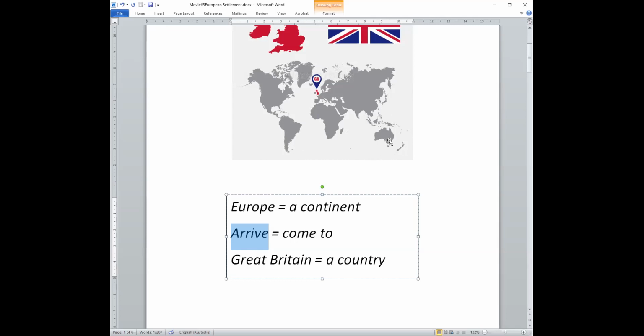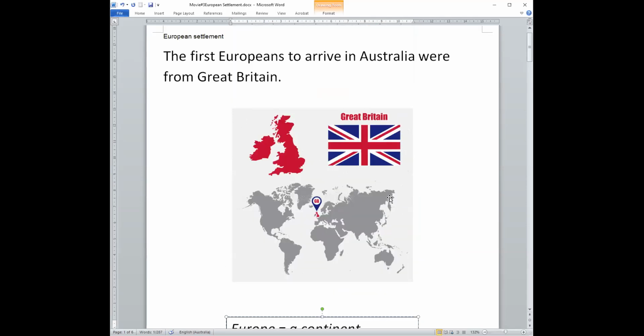Great Britain is a country. Australia is a country. The first Europeans to arrive in Australia were from Great Britain.